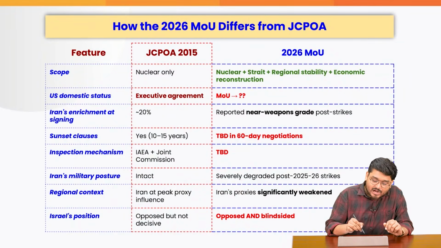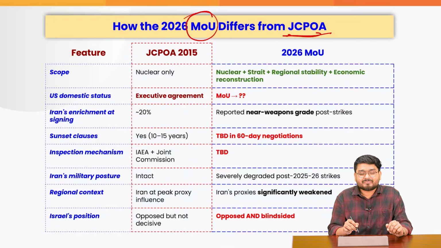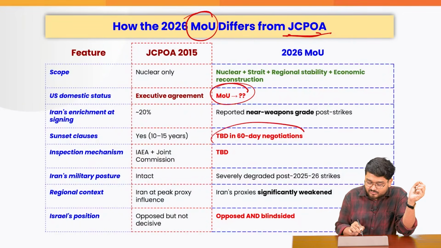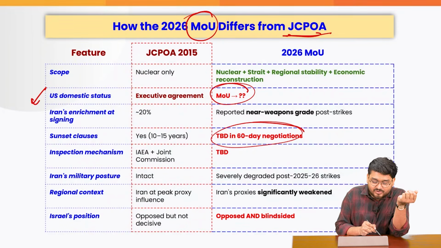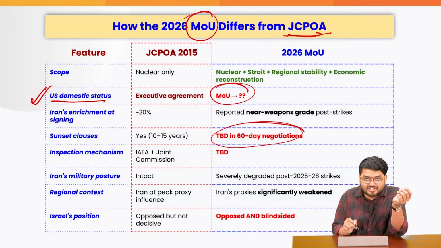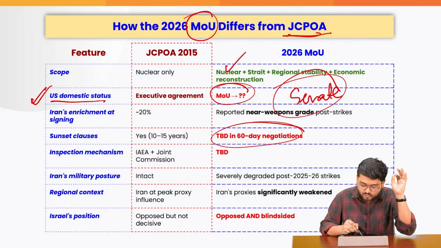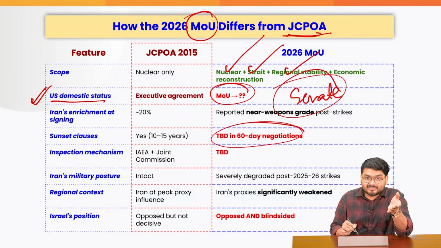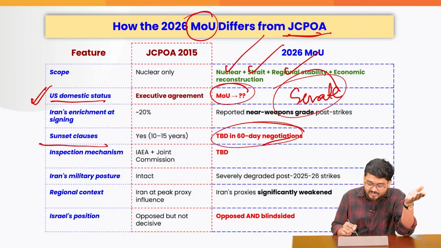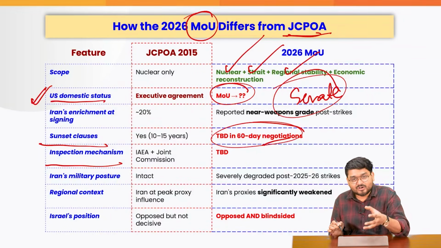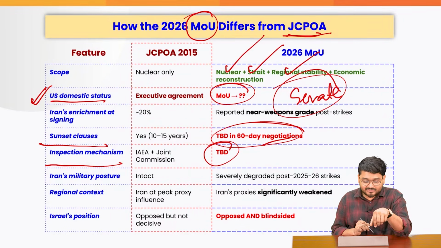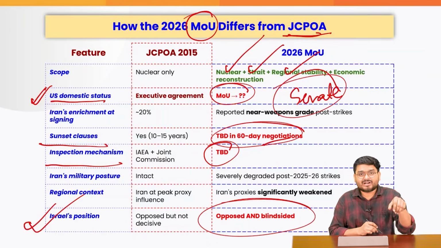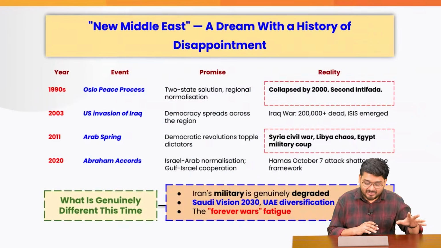So basically, how is this MOU differing from the JCPOA? I don't see much difference, because there are many red flags which are marked in red, if you can see. For example, when we talk about the US domestic status, the MOU does not have Senate approval, right? However much they told that, okay, there is the new nuclear deal, the Strait of Hormuz will be protected, regional stability will be there, the sunset clauses are still not decided. The inspection mechanism for nuclear weapons in Iran is to be decided. Israel's position is not included at all. Israel has not been included here.